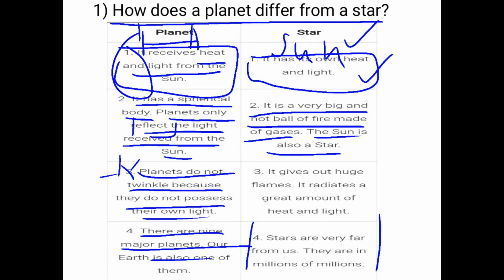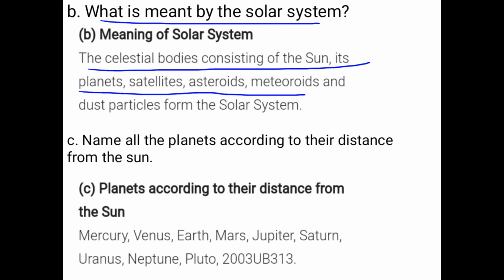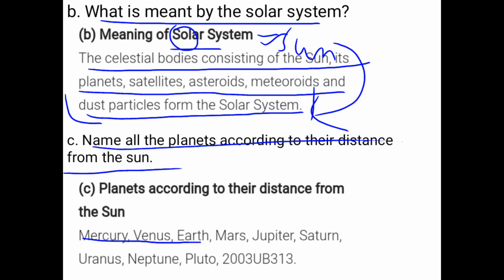Second question, what is meant by the solar system? The celestial bodies consisting of the sun, its planets, satellites, asteroids, meteorites and dust particles form the solar system. Why is it called the solar system? Because Sol is the Roman god of the sun, and also the sun is the head of the solar system. Now name all the planets according to their distance from the sun: Mercury, Venus, Earth, Mars, Jupiter, Saturn, Uranus, Neptune. Pluto is not there.